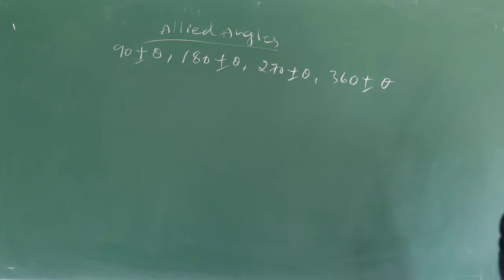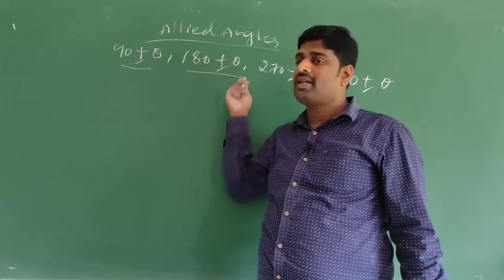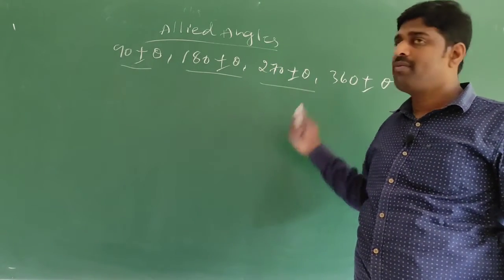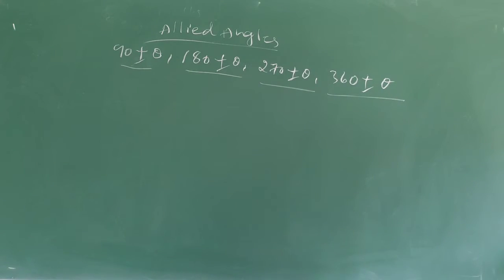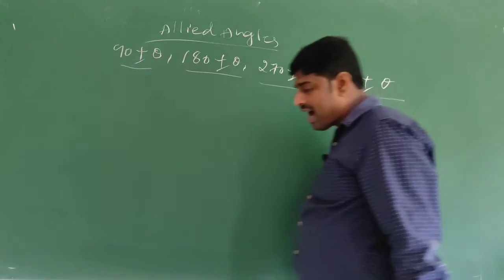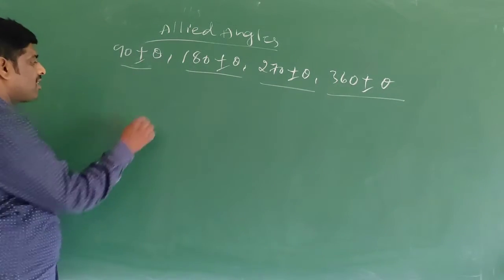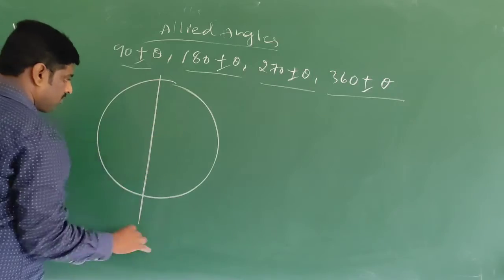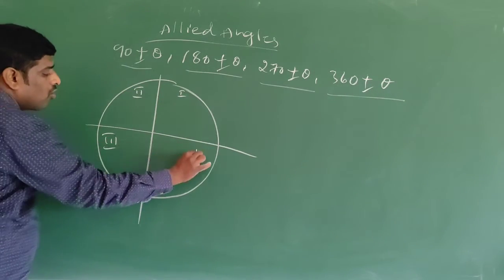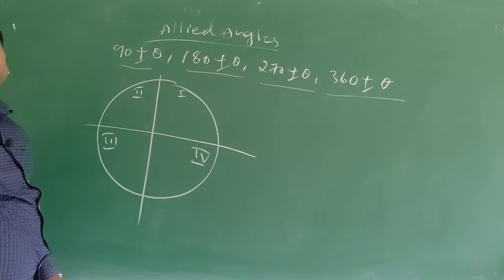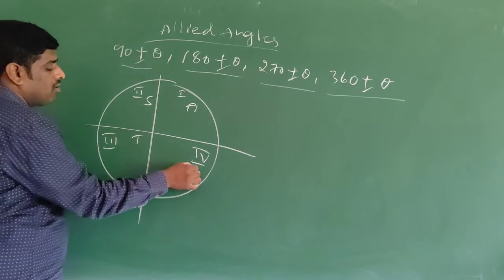The angles in the form of 90 plus or minus theta, 180 plus or minus theta, 270 plus or minus theta, 360 plus or minus theta are called allied angles. Now come to how we can divide the allied angles. Observe here: this is the first quadrant, second quadrant, third quadrant, fourth quadrant. Already I told the ASTC rule, that is, all students take coffee.